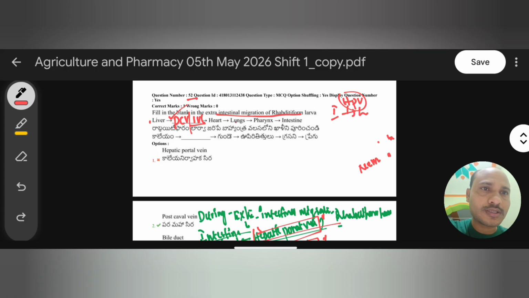And here, heart to lungs, we have the pulmonary artery. So like that, the larva will migrate. Okay? Right. So here the right answer is post caval vein, in which the rhabditiform larva moves from liver to heart. So the right answer is the second one.